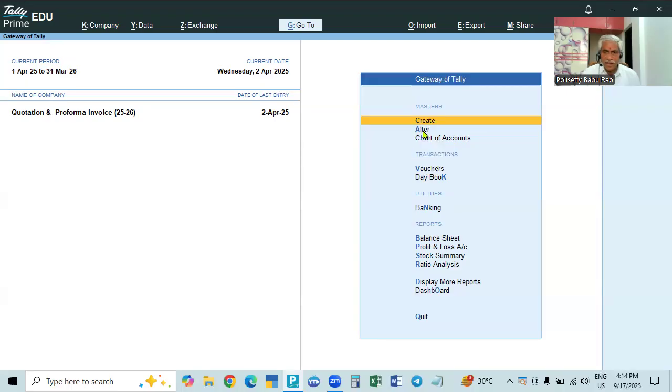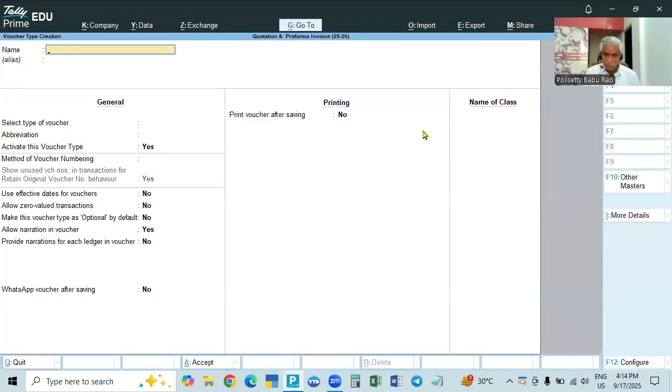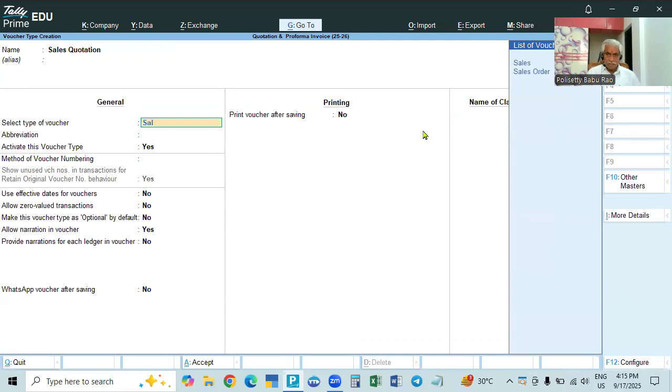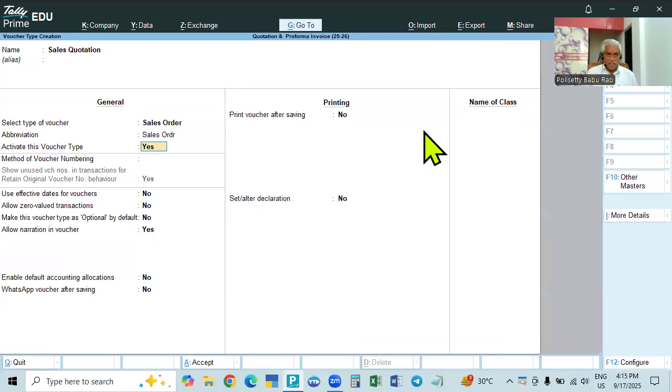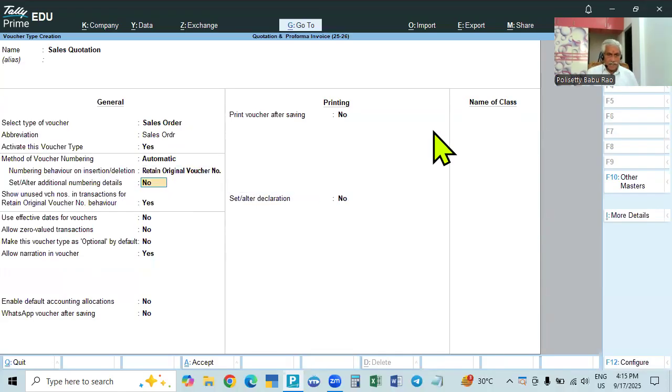So first we go to the create page, go to voucher type, and create sales quotation, and it will be under sales order. It is activated, yes, and then everything will be there.